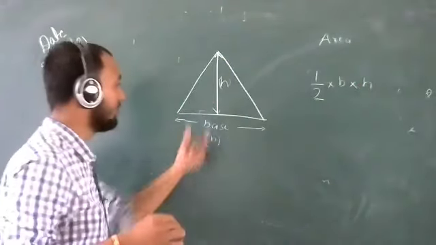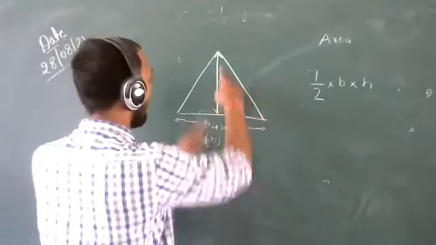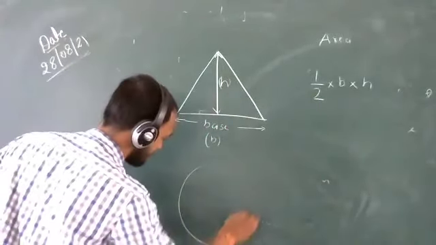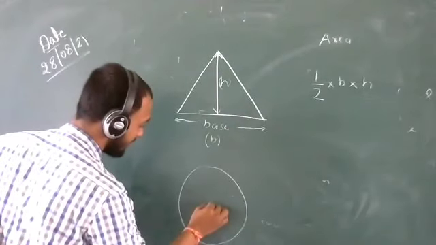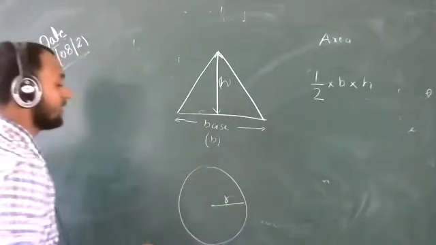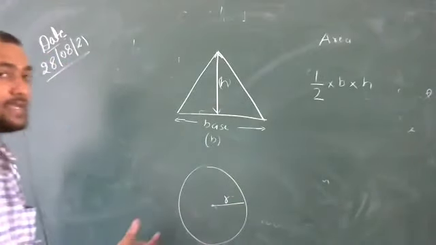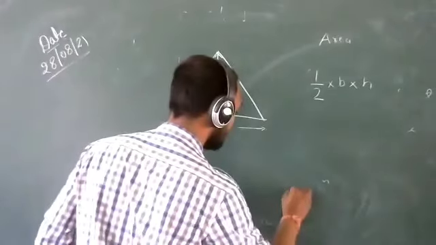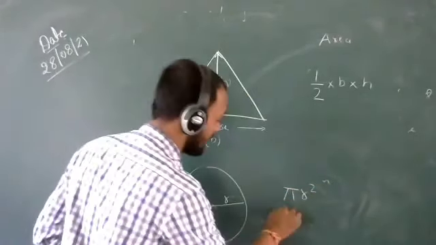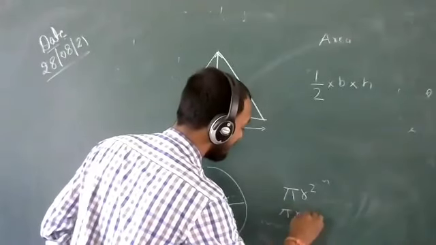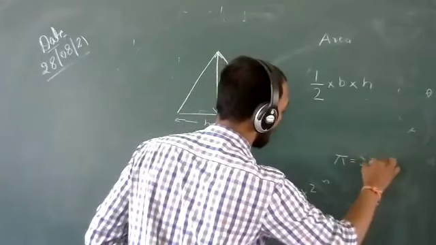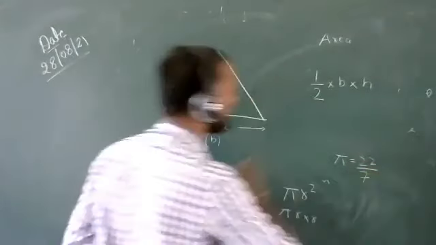We multiply base and height by half. Now the circle. For a circle, the distance from the center to the periphery is the radius. The area of a circle is pi r square. R square means you multiply r twice, pi r into r. And what is the value of pi? 22/7.